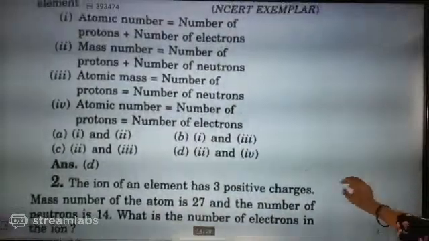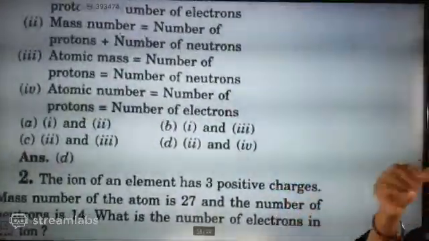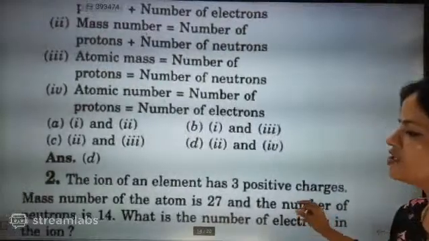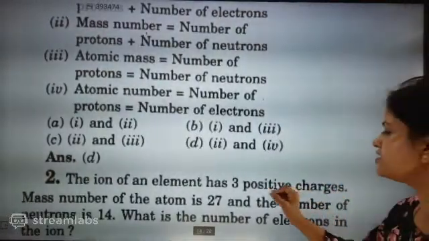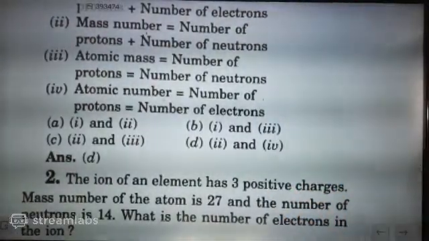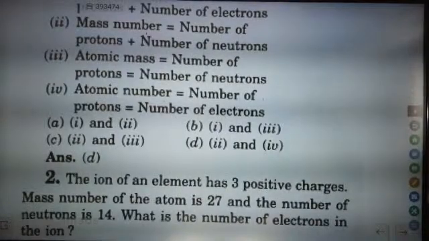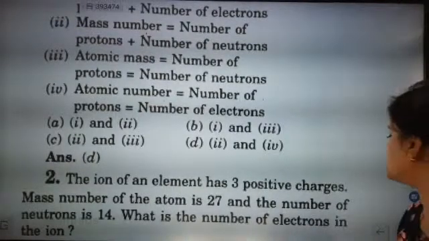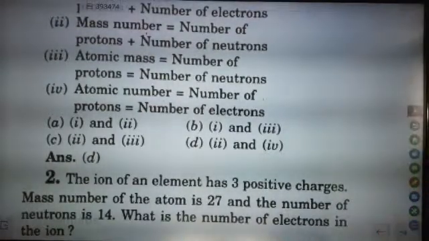Look here, the question says the ion of an element has 3 positive charge. Mass number of the element is 27 and the number of neutrons is 14. What is the number of electrons in the ion?